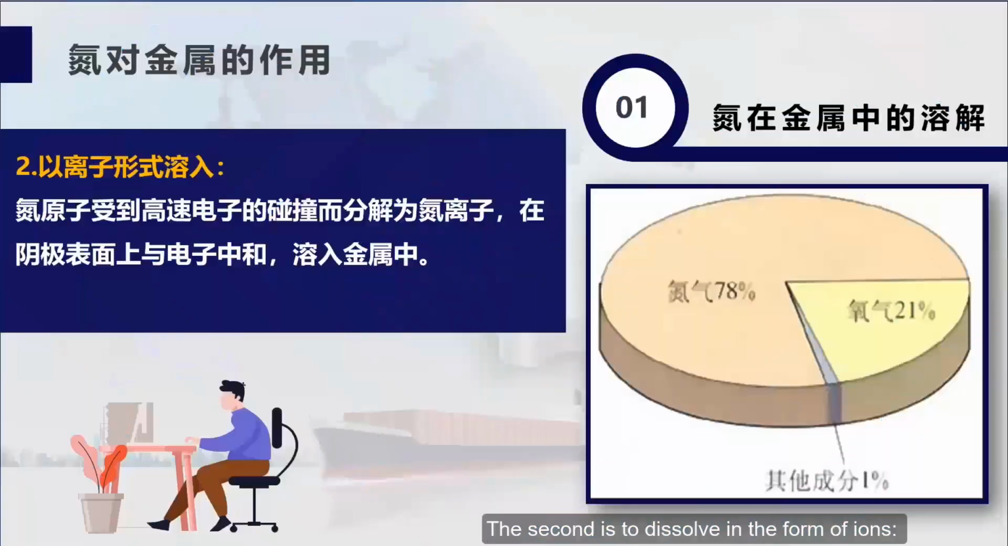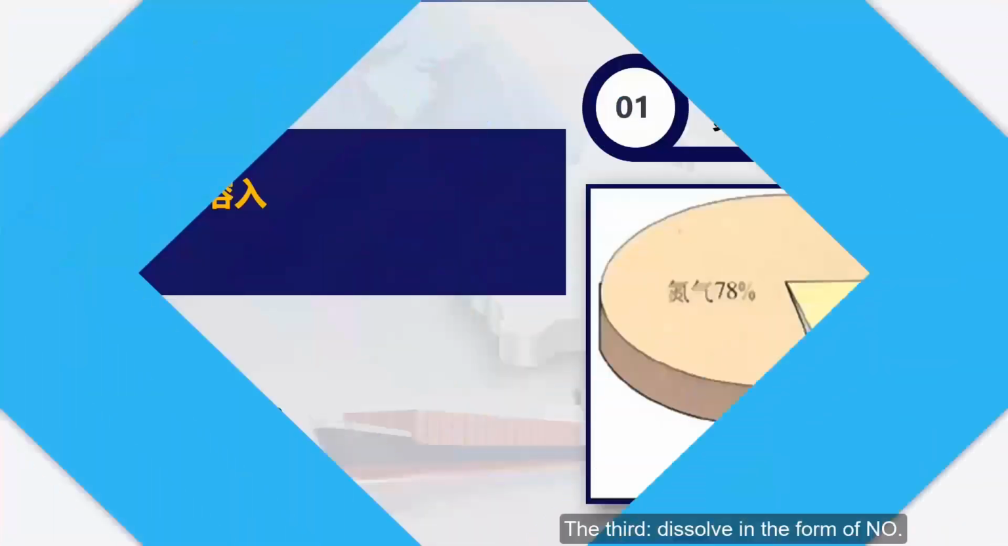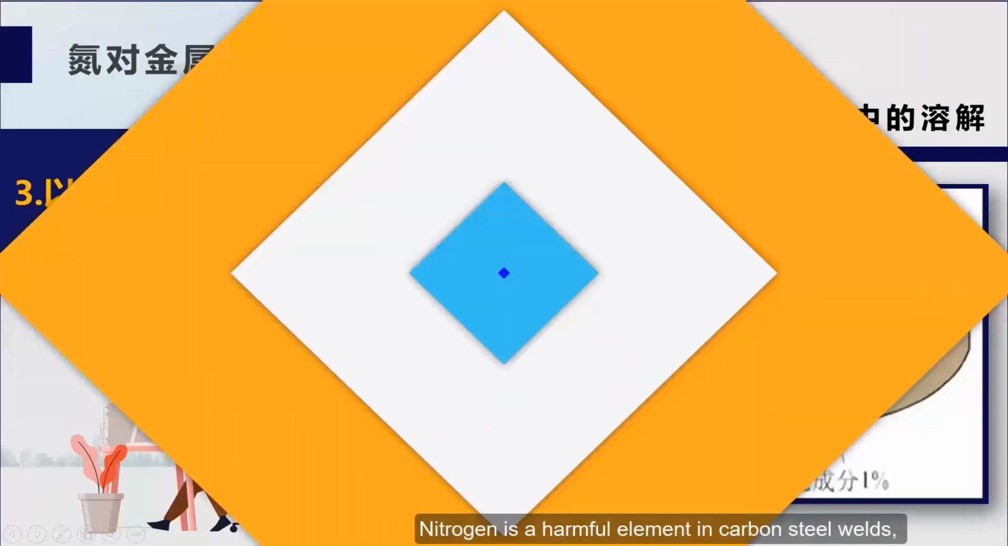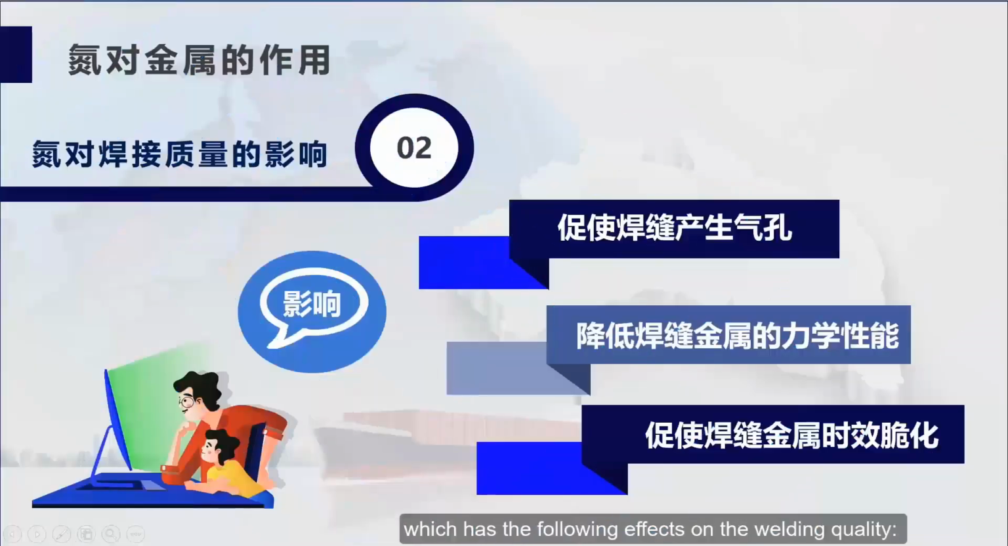The second is to dissolve in the form of ions. Nitrogen atoms are decomposed into nitrogen ions by the collision of high-speed electrons, which are neutralized with electrons on the surface of the cathode and dissolved into the metal. The third, dissolve in the form of NO. Nitrogen is a harmful element in carbon steel welds, which has the following effects on the welding quality.